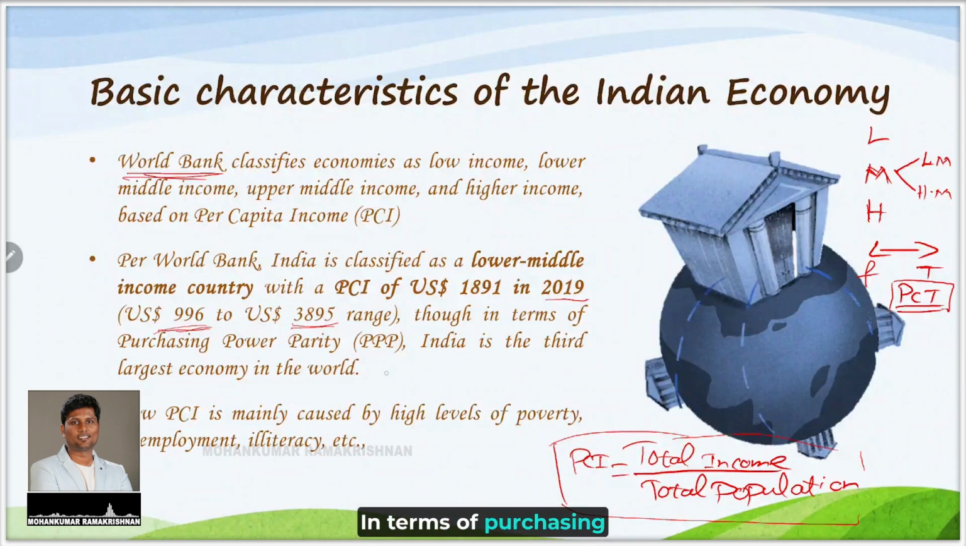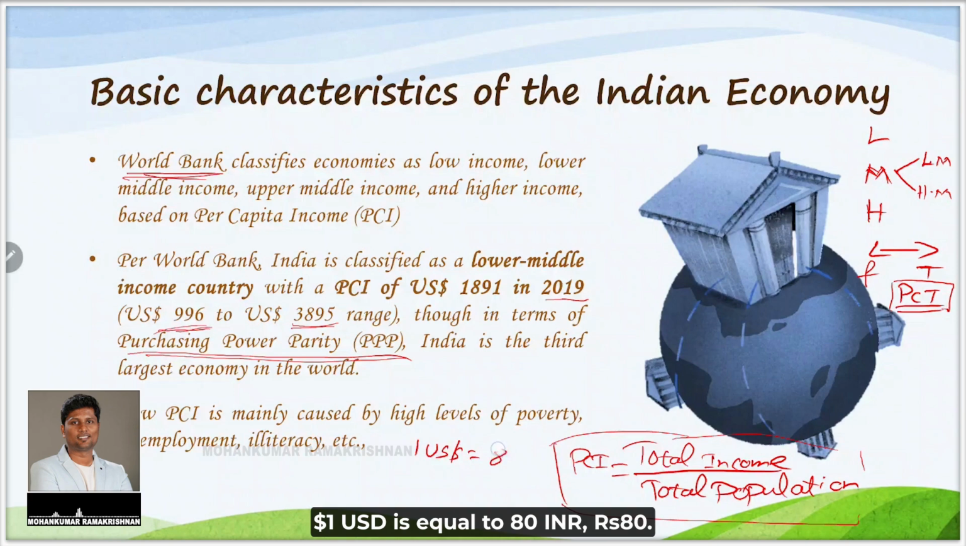And there is another terminology which this part of the syllabus throws at you. Though in terms of purchasing power parity India is the 3rd largest economy in the world, our PCI is only $1,891. Now let us see what purchasing power parity is. Purchasing power parity is a measure of comparison between 2 economies. Say for example, now when we see in the news, $1 is equal to 80 INR, 80 rupees. Now this is the currency equivalent of $1.